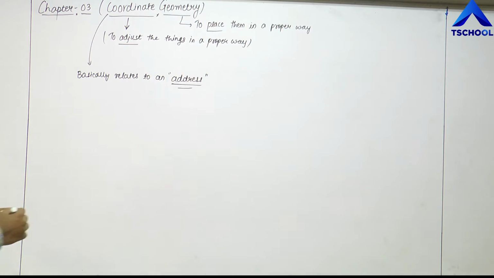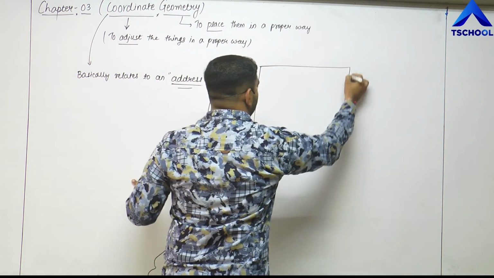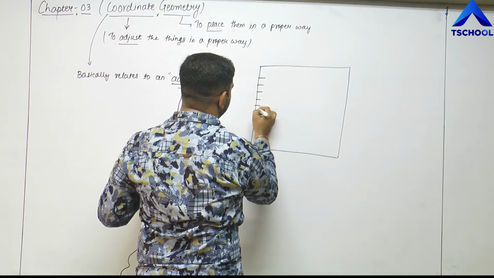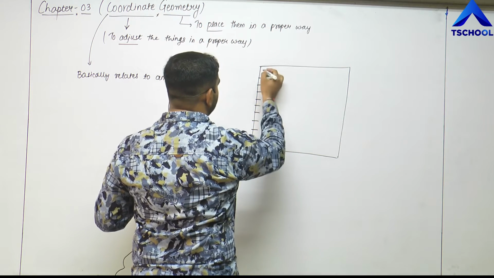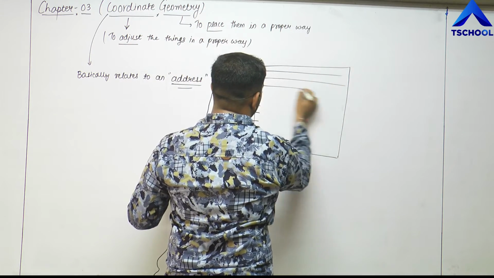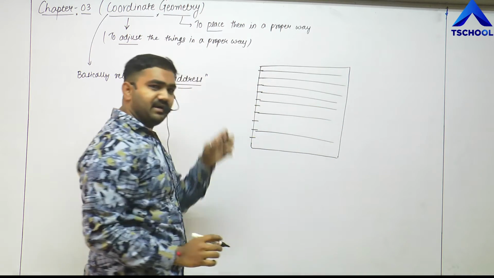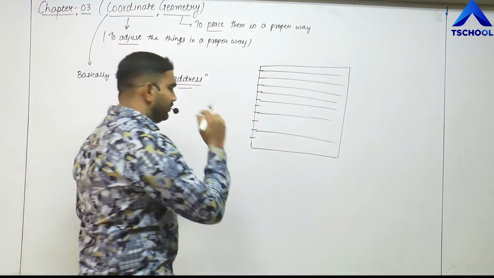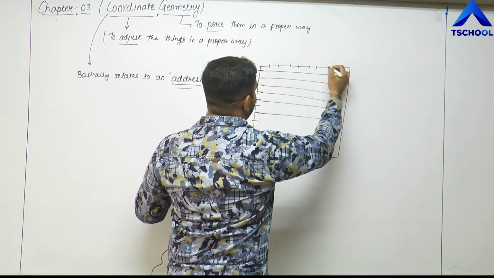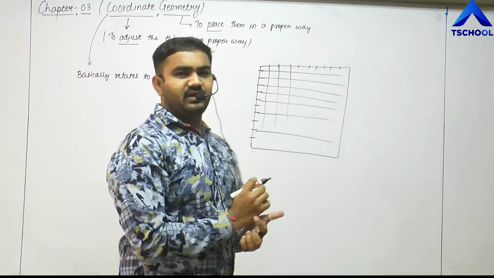So in an avenue or in a locality, if I say that this is my locality here, there are some streets over here that go in the horizontal way, so that is street number 1, street number 2, street number 3, and so on. These are all my streets, and the block numbers are arranged vertically. That means block number 1, 2, 3, 4, 5, 6, 7, 8, 9, 10, and so on. So these will be my blocks here. They are arranged in a locality like this.